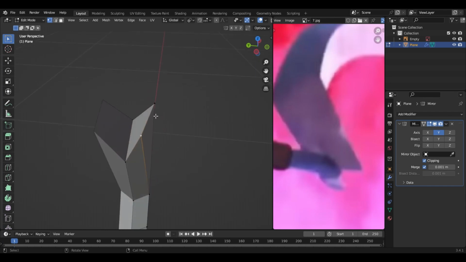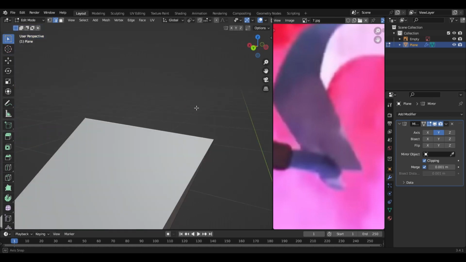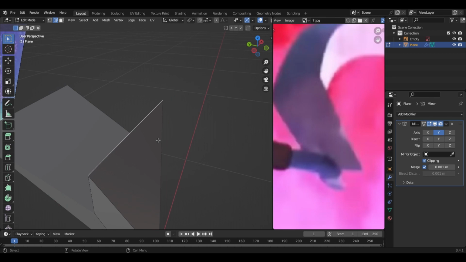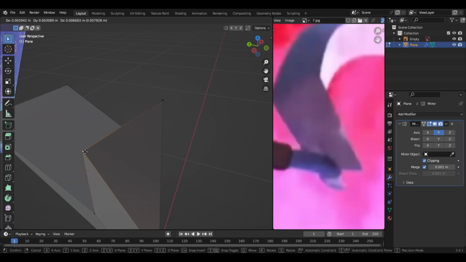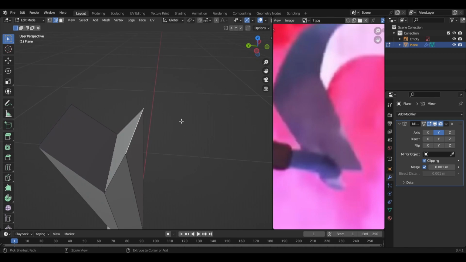Alright. The next thing we're gonna do, press 2 to select the edges. If you press 2, you can select the edges. 1 is the vertexes, or you can also select them from here as well. Select the edge and press Ctrl B to bevel them.